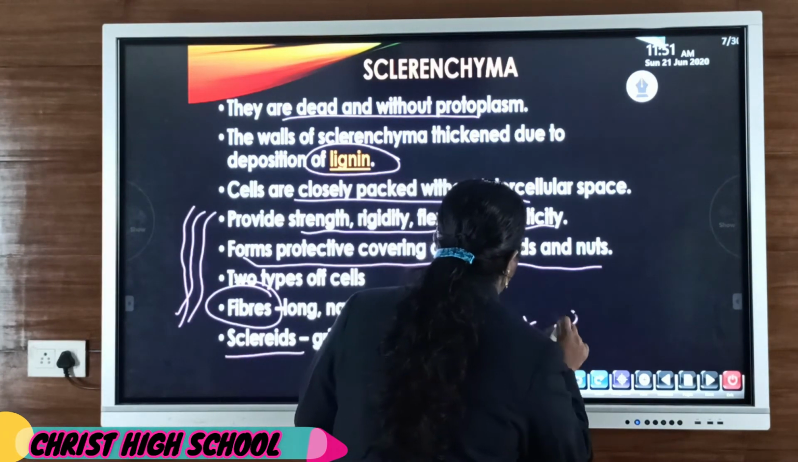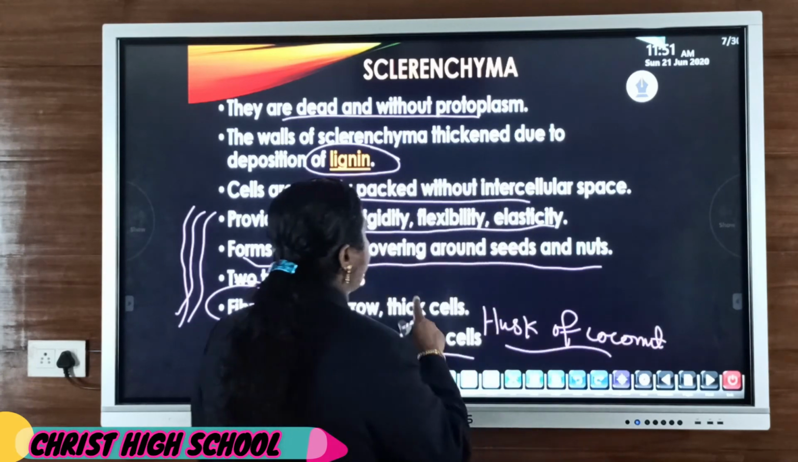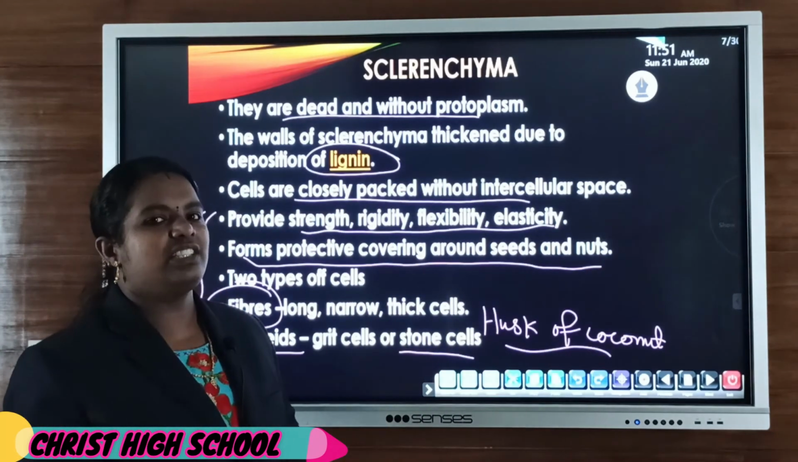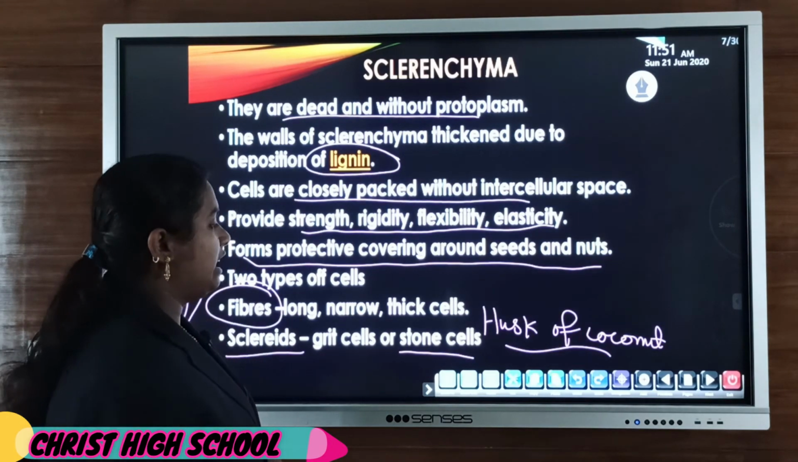Then this sclerenchyma, the husk of coconut, H-U-S-K, the husk of coconut is mainly made up of these sclerenchyma cells, which is very hard, very tough.